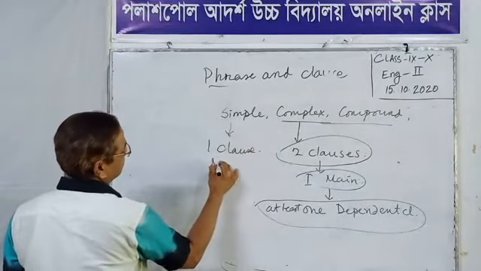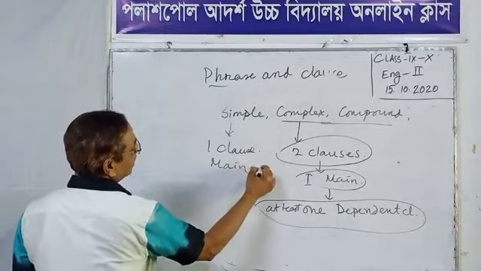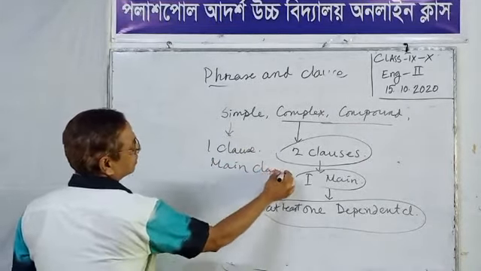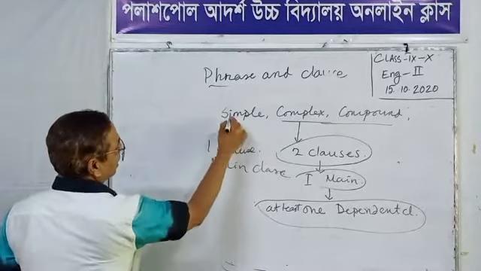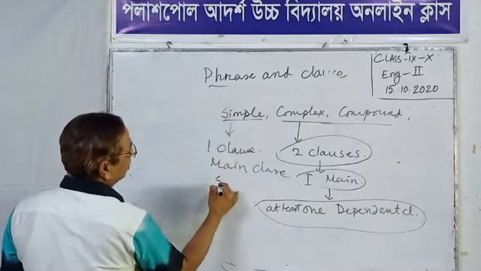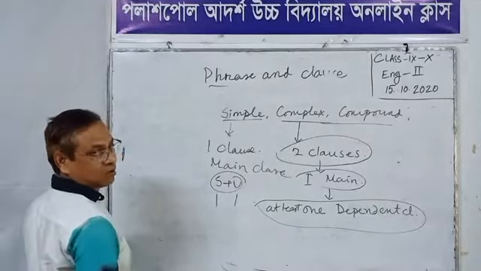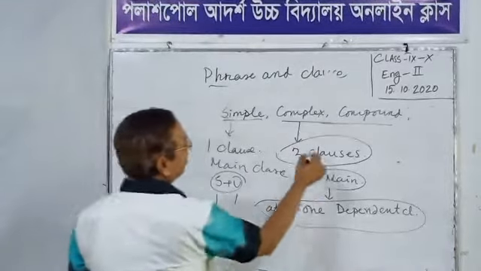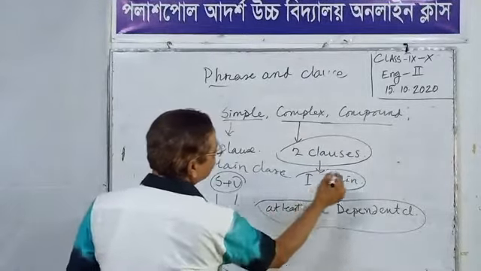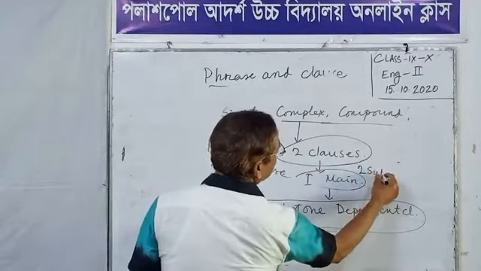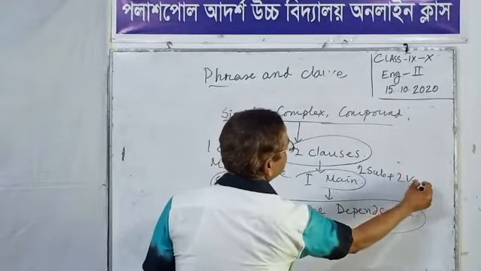This is the main clause. A simple sentence contains only one subject, one verb. A complex sentence has at least two clauses, two subjects, two verbs.